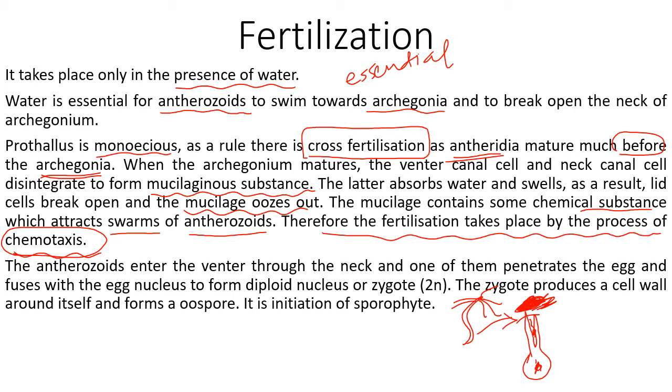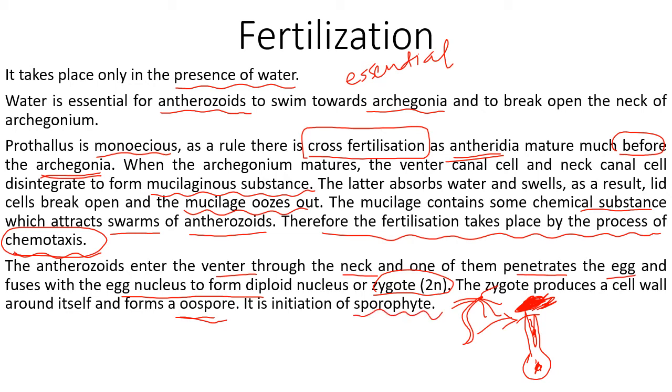The anthrozoids enter the venter through the neck and one of them penetrates the egg and fuses with the egg nucleus to form a diploid nucleus, the zygote. The zygote produces a cell wall around itself and forms the oospore, and it is the initiation of the sporophyte.